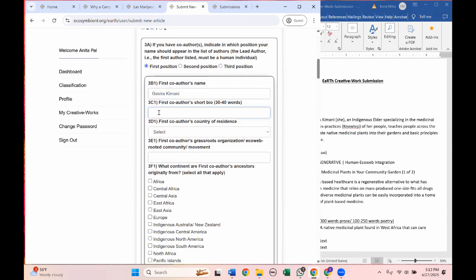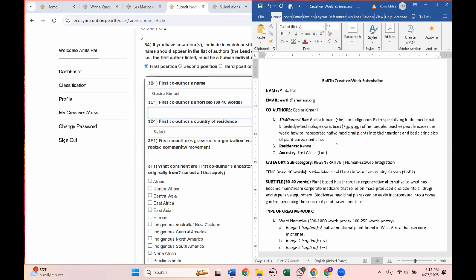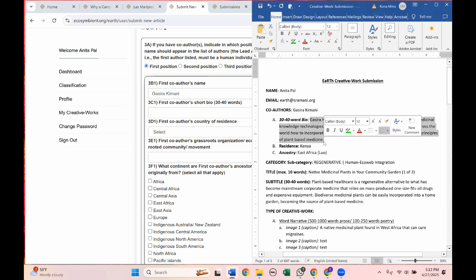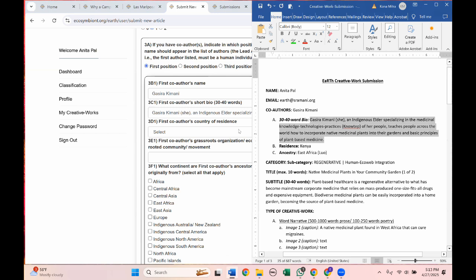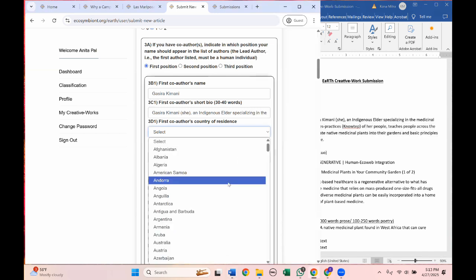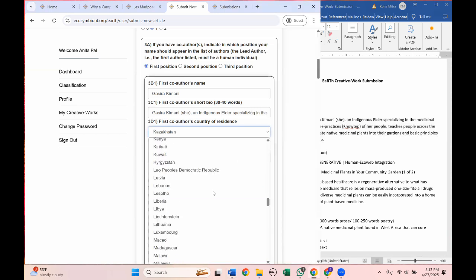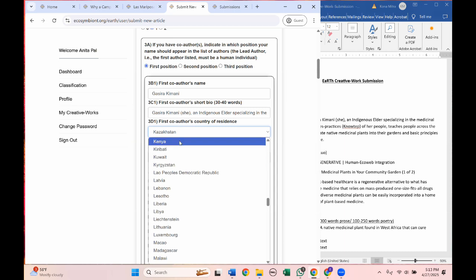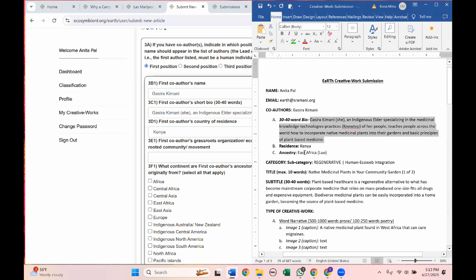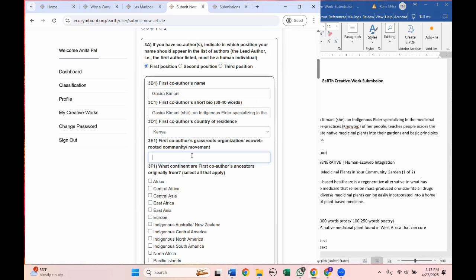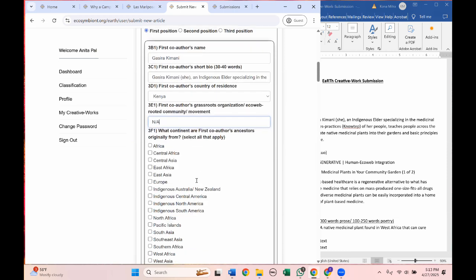Now we need to enter in the first co-author's short bio. So I've typed that in here, so we're just going to copy and paste. The first co-author's country of residence is Kenya, so we're going to select Kenya up here. And then what organization does this person belong to? This person does not belong to any organization, so we're going to type NA.